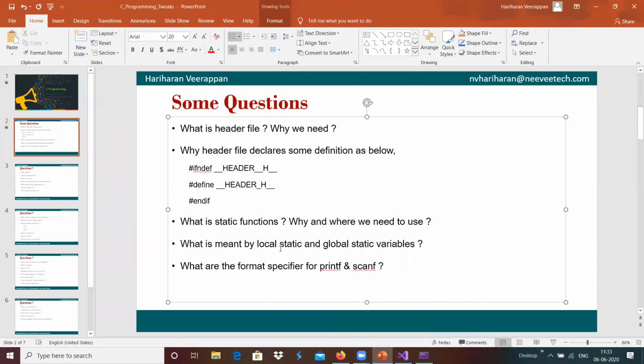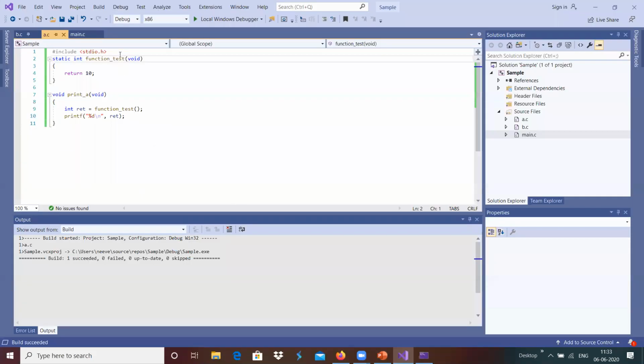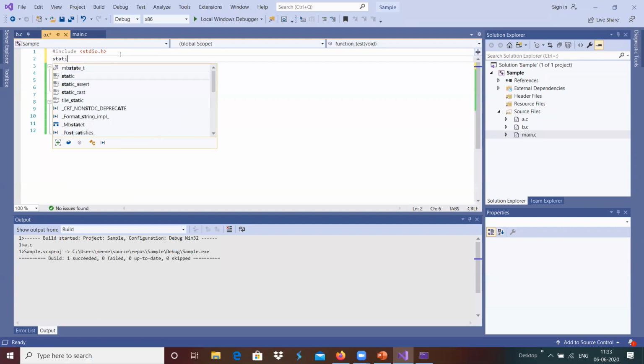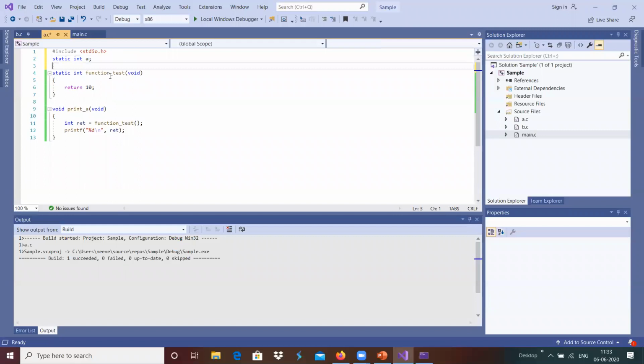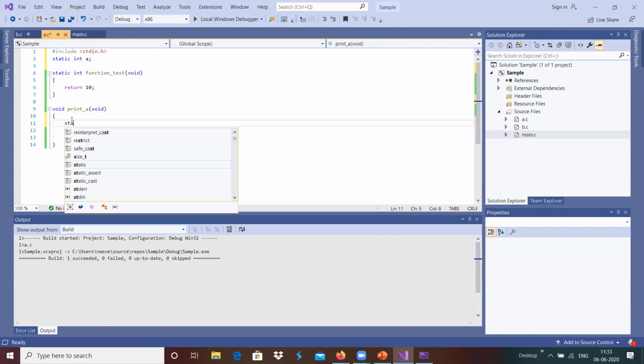Now, what is meant by local static and global static variables? For example, we can define a static variable. If we define the static variable here, static integer a, this is a global static variable, and this variable can be accessed throughout this file. A local static variable is a variable defined inside a function.